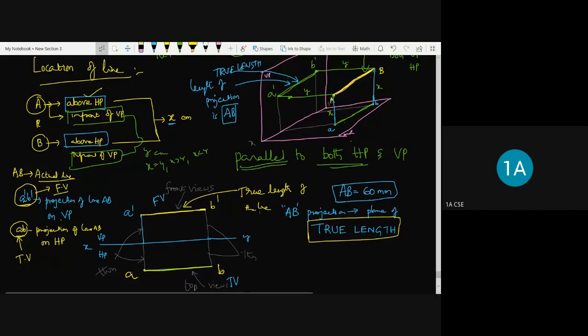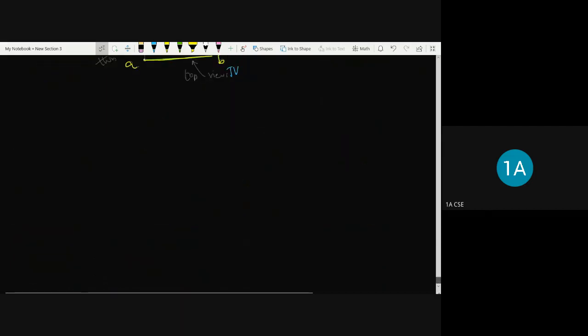Similarly, if the location is changed, say for example, I have changed my location of the line now. So I'll take the same quadrant, say first quadrant.